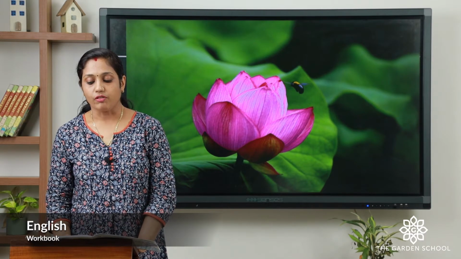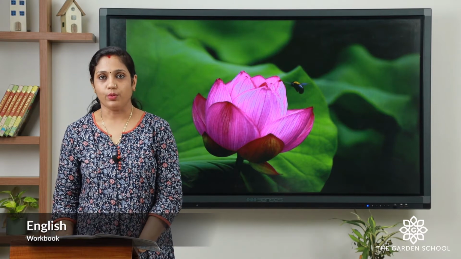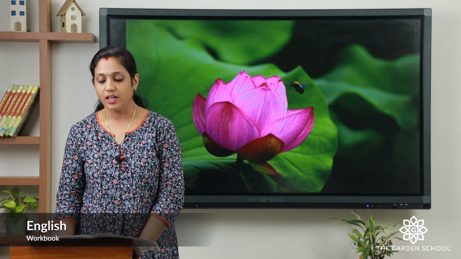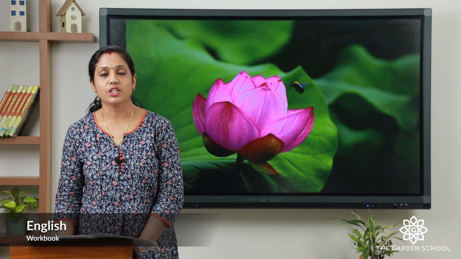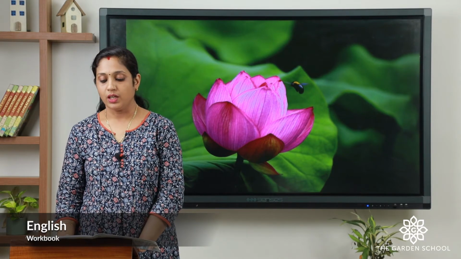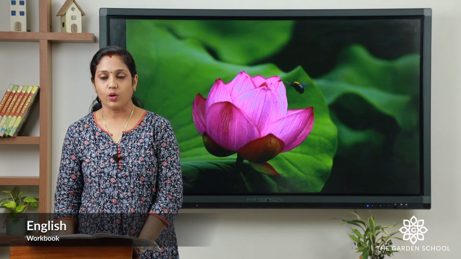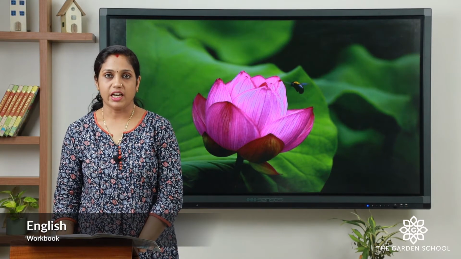The young one of a frog is called a tadpole. Sher is a lion. The young one of a lion is called a cub. Look at these pictures. Match the animals with their young ones. One has been done for you.